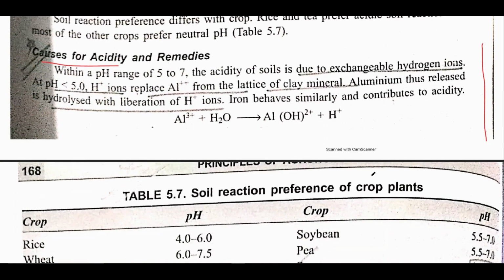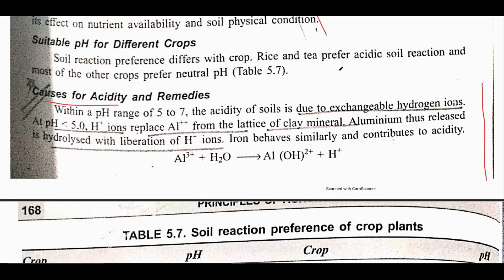Now, causes of acidity and the remedies. You can go through this, but let me tell you in a simplistic manner that if the pH is more than 5, then the acidic nature of the soil will be mainly due to hydrogen ions. Sorry, the sign I have mentioned over there is wrong.